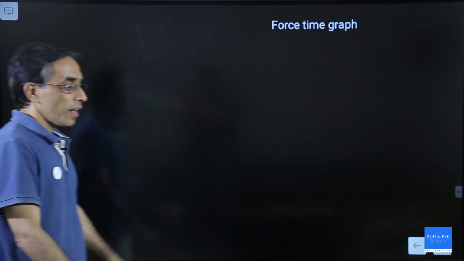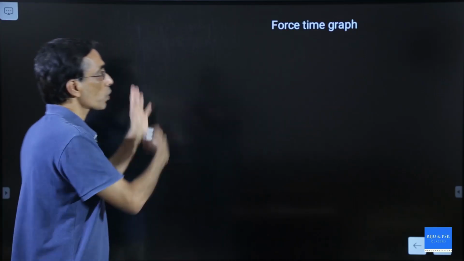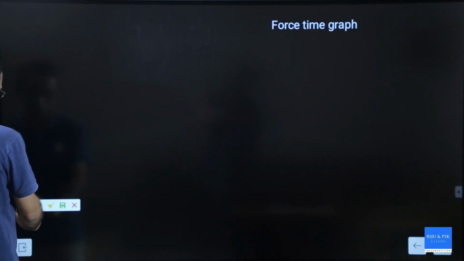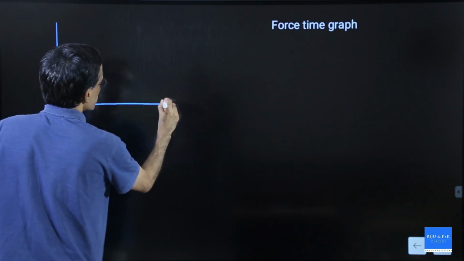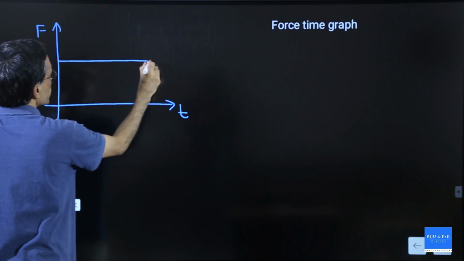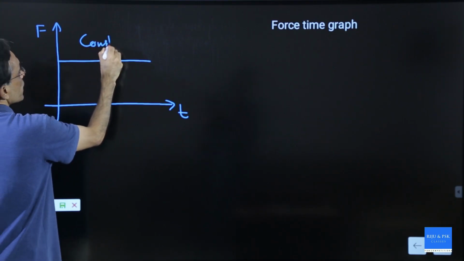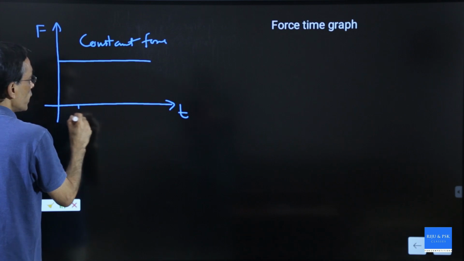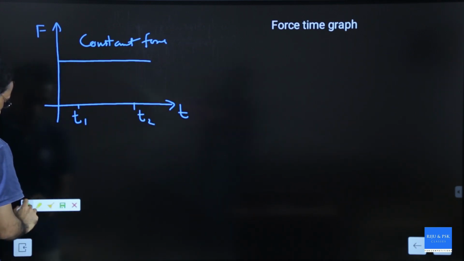Next one, force time graph. Many a times what we do is that we will draw a force time graph. We will take force on the y-axis, time on the x-axis. We can draw a force time graph. This is time, this is force. If I draw a line like this one, it means that there is a constant force. Now, if I give you a time t1 here, another time t2 here, then see this.